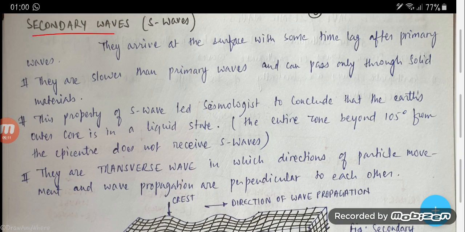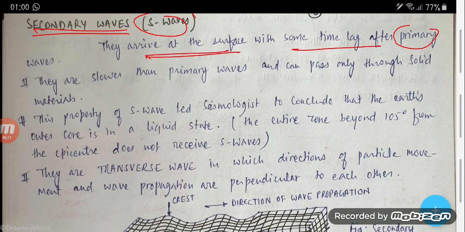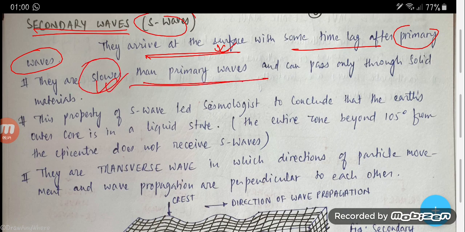Now we move to the secondary wave, called the S wave. They arrive at the surface with some time lag after primary waves. As I said earlier, primary waves first appear on the Earth's surface and then arrive the S waves. They are slower than the primary waves.